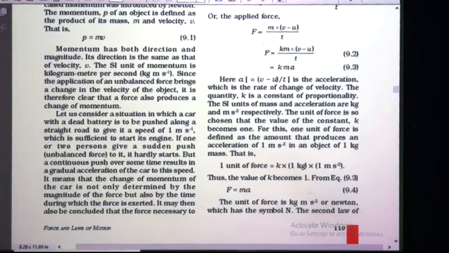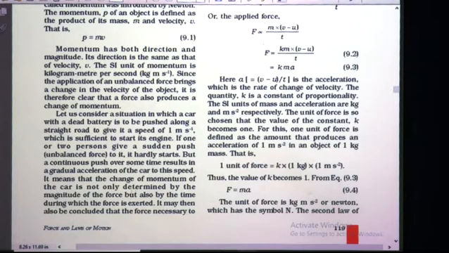But a continuous push over some time results in a gradual acceleration of the car to this speed. So suddenly if a push is given to the car, it hardly starts, but if the car is pushed continuously, then finally the acceleration increases and the car acquires the speed required for starting its engine, means the speed of 1 meter per second.